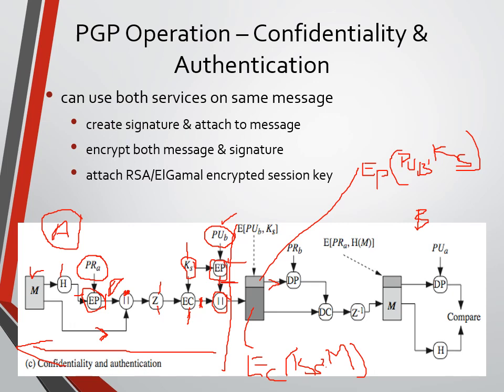We need to retrieve the session key first. Since the sender used the public key of user B, user B is going to use his private key, because the private key is known to the user.